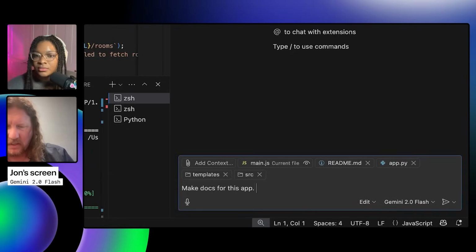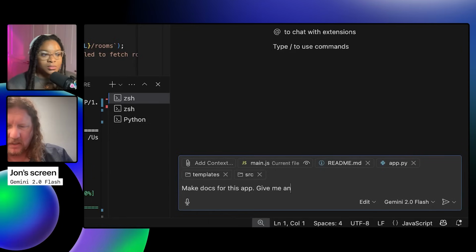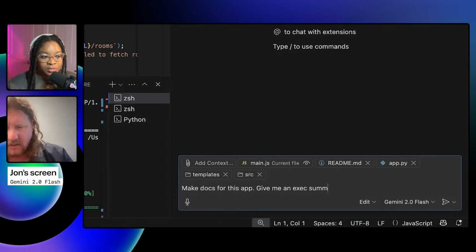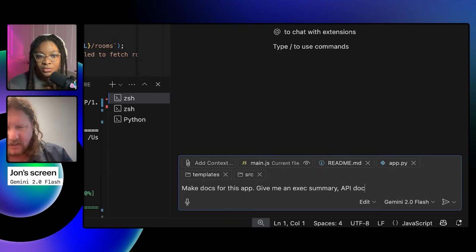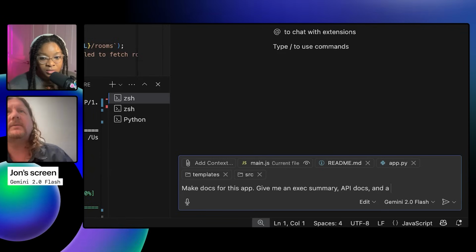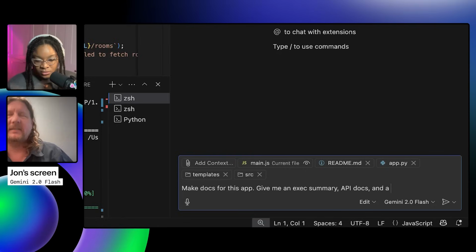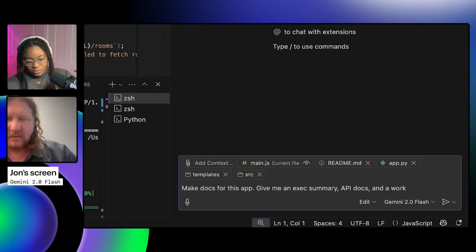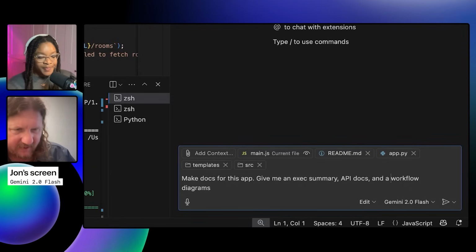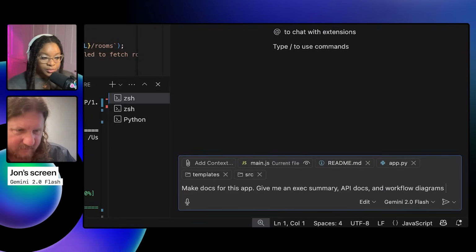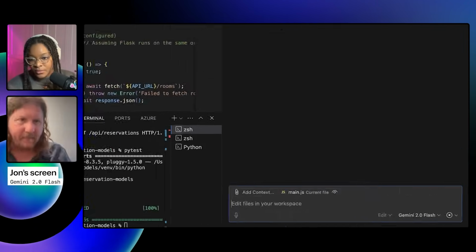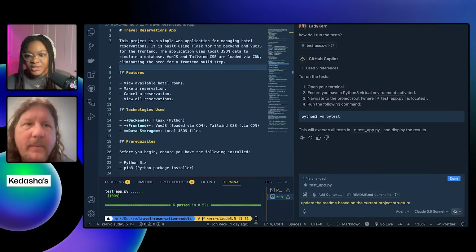Give me an executive summary, API docs, and a workflow diagram. Flash does multimodal input, but if I ask for a workflow diagram, maybe it'll use Mermaid or something. In fact, let's just be explicit: and workflow diagrams using Mermaid.js. Okay, so I didn't say include a diagram.